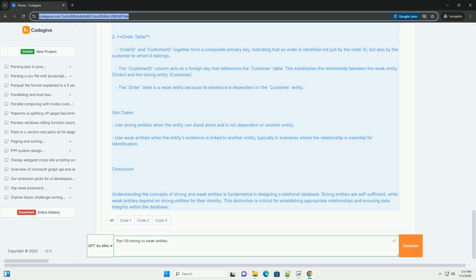Example: consider a customer entity in a retail database. Each customer can be uniquely identified by a customer ID.